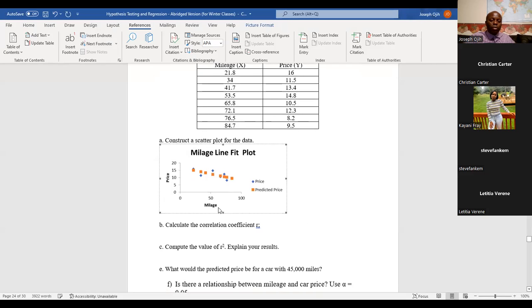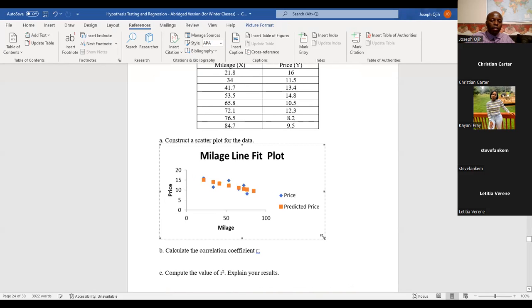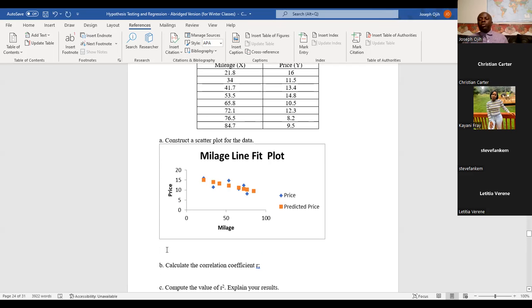If we look at the scatter plot, you will discover that it is trending down. It's mileage and price. A mileage of almost 80,000 miles gives a price of about $10,000. For a mileage of about 8,000 miles, the price would be about $18,000. So it's trending down. It shows a negative linear relationship between the dependent variable and the independent variable.